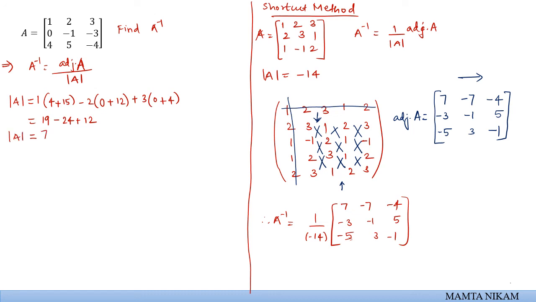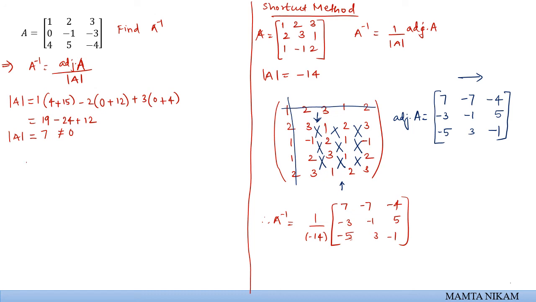So if you observe, the determinant value is a non-zero value, and therefore we can find A inverse. Further, to find A inverse, we need to know what the adjoint is, and we will find the adjoint by the shortcut method. So what is the first step?